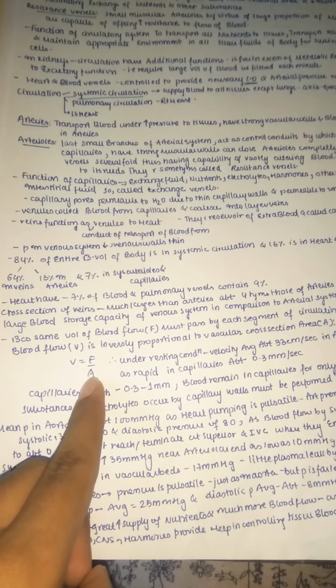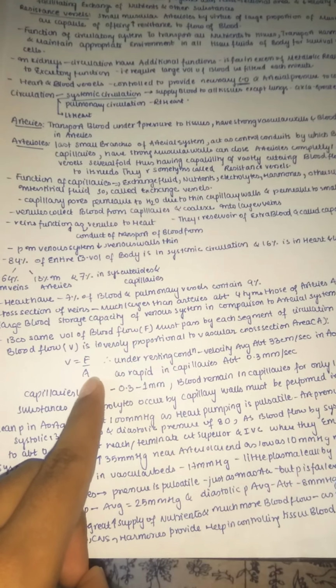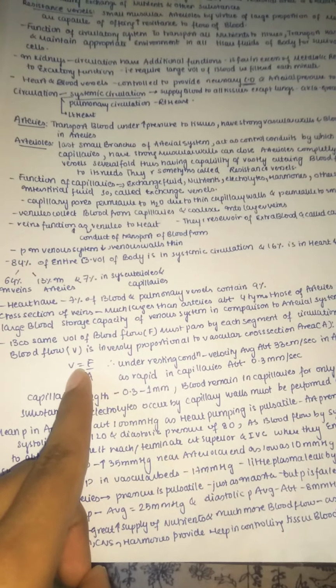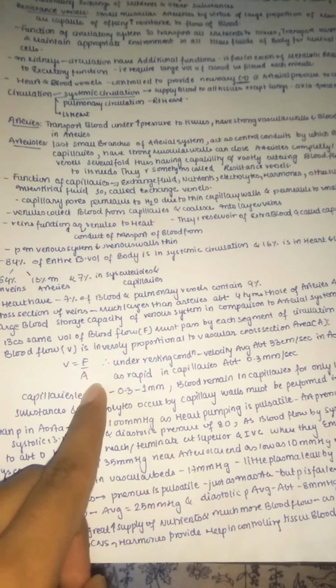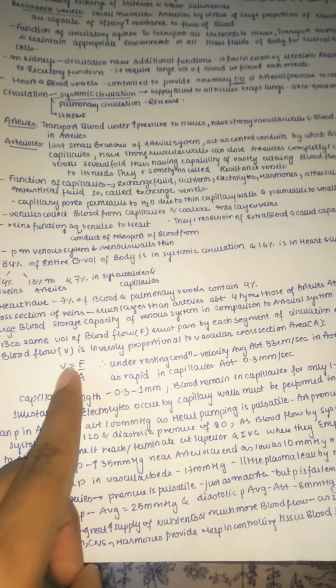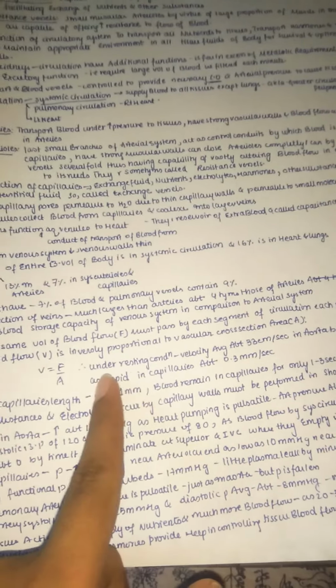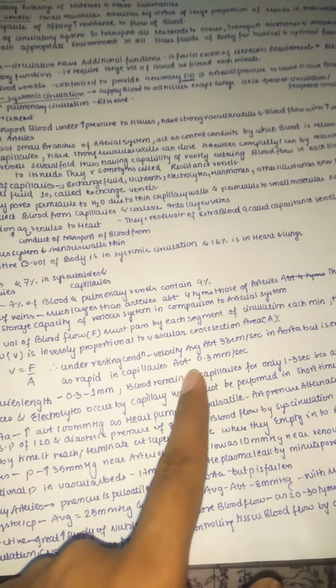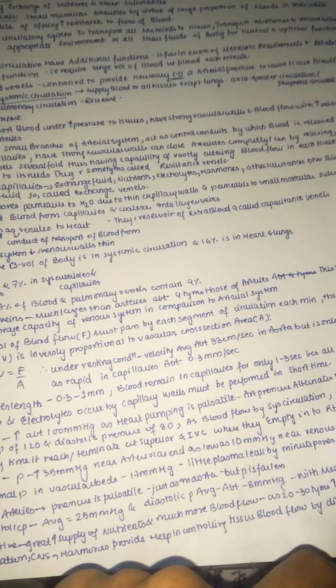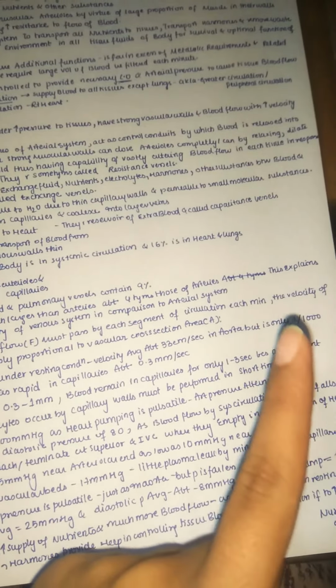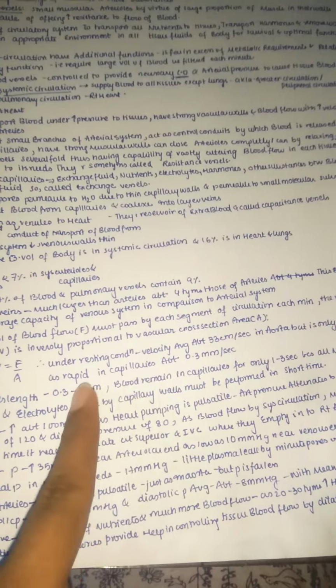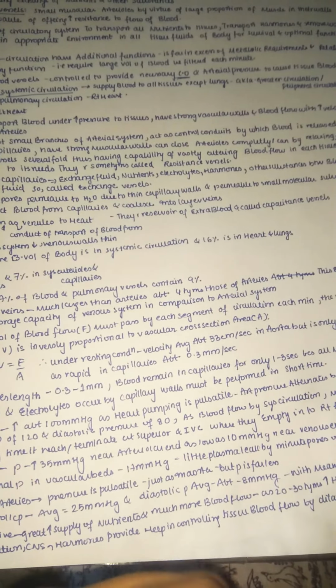Whereas in the case of arteries, the cross section is very low, so the velocity is high. Velocity is always inversely proportional to the cross-sectional area, whereas velocity is directly proportional to the blood flow. Higher velocity, higher blood flow. Under resting conditions, the average velocity is about 33 centimeters per second in the aorta, but it is only 1/1000 as rapid in capillaries, about 0.3 millimeter per second.